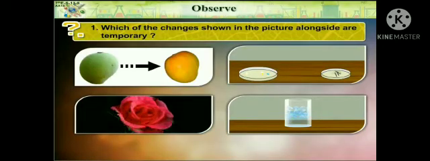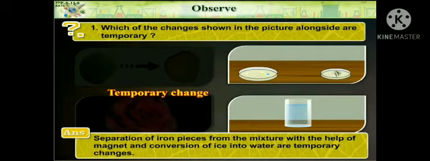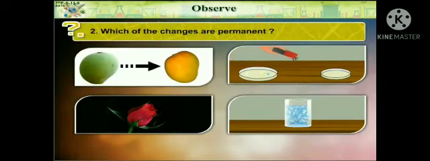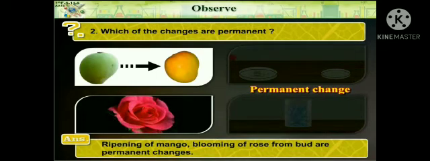Which of the changes shown in the picture alongside are temporary? Separation of iron pieces from the mixture with the help of a magnet and conversion of ice into water are temporary changes. Which of the changes are permanent? Ripening of mango, blooming of rose from bud are permanent changes.